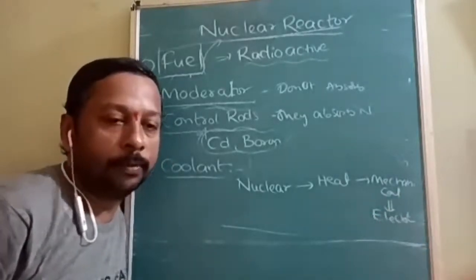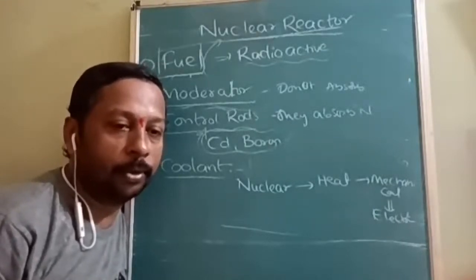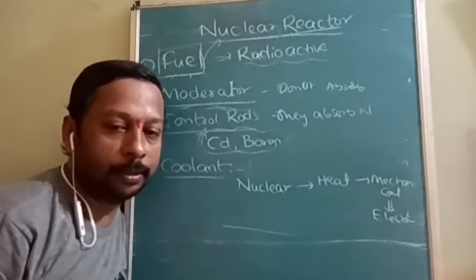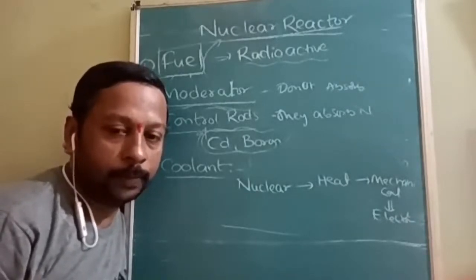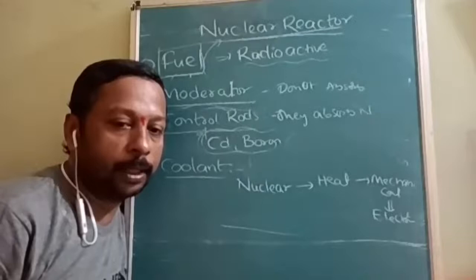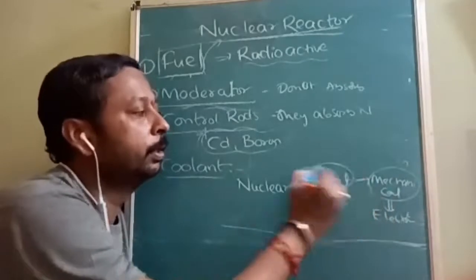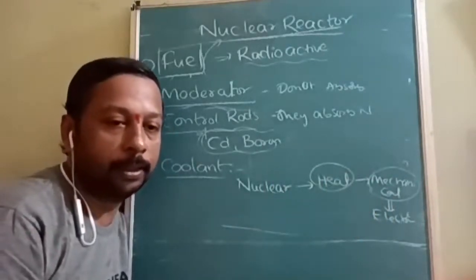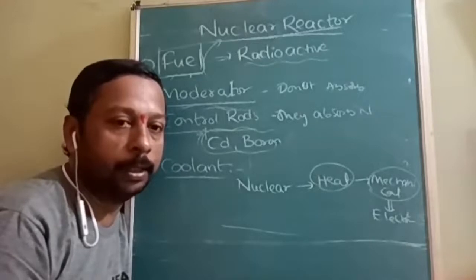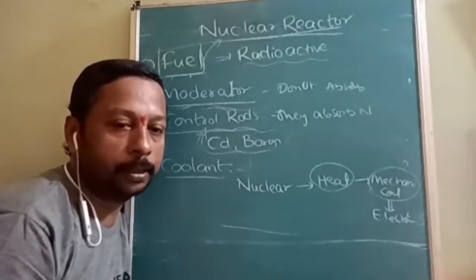In future, if you are an electrical engineer, then you will come to know how to convert mechanical rotation into electrical energy. So this is about nuclear to heat, heat to mechanical. For conversion of heat into mechanical rotation, we can use the pressure tubes. When you are heating, there will be an increase in pressure. That pressure will cause rotation of the turbine blades. Is it understood?